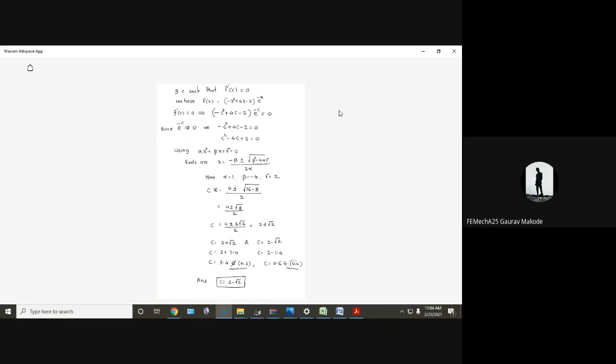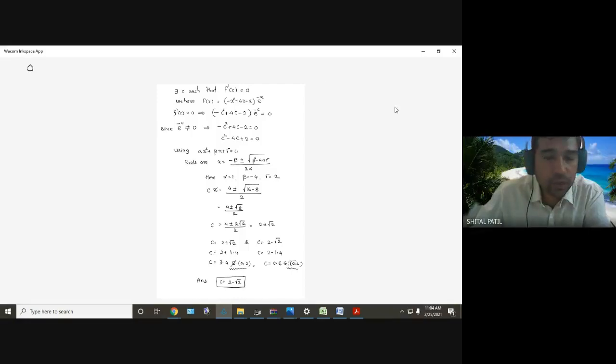Yes, sir. Sir, in every problem we have to find the value of c? Finding c is very much applicable. Whenever the theorem is applicable, it is expected to find the correct value of c.